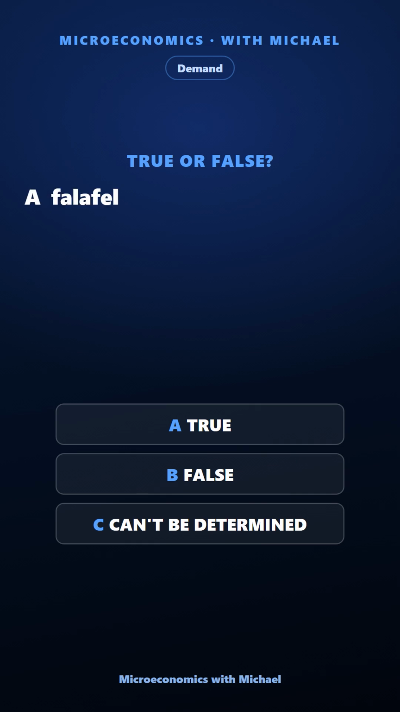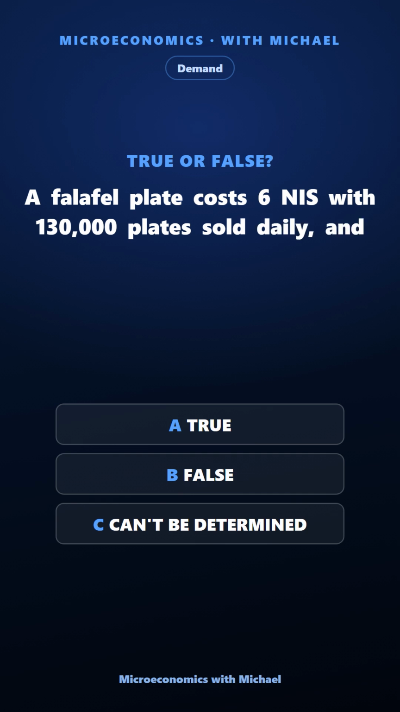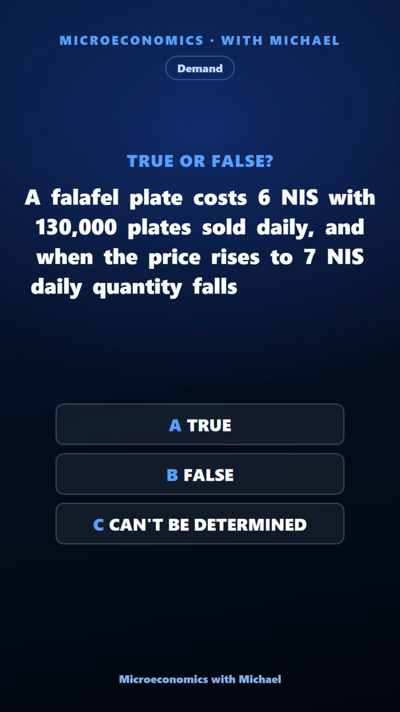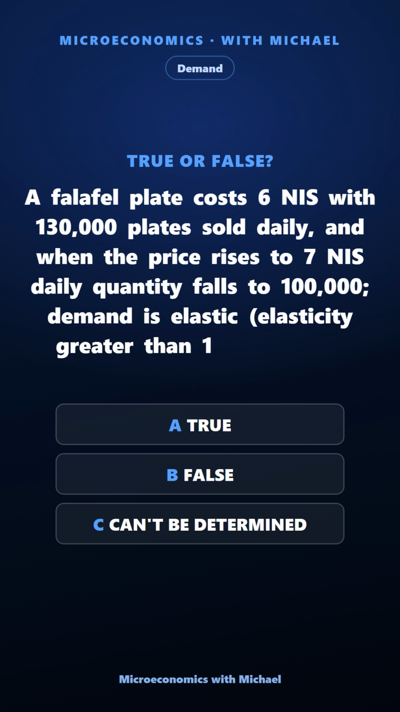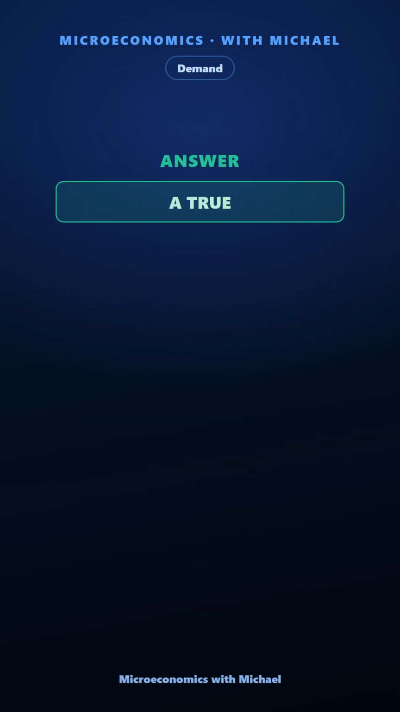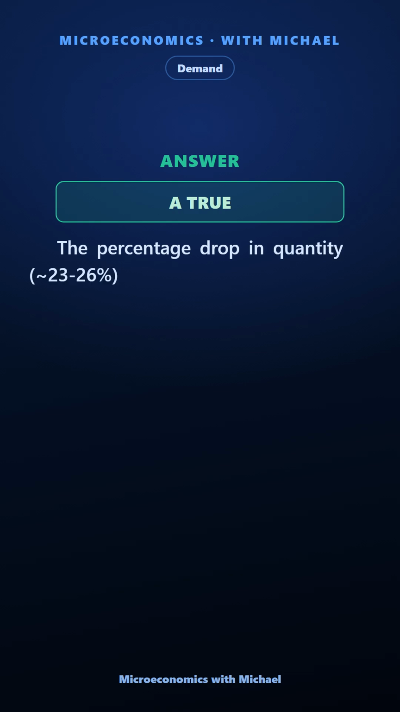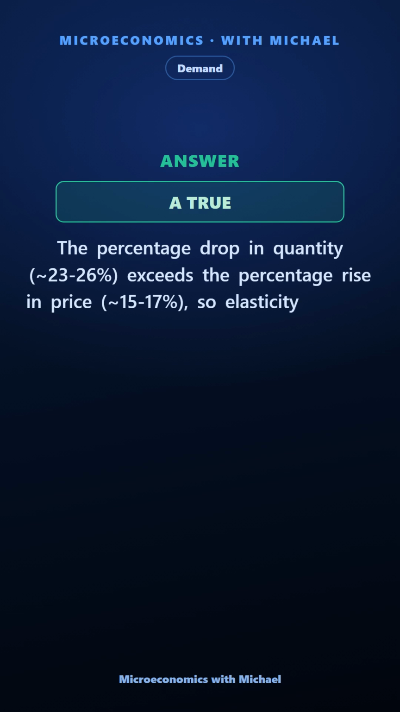A falafel plate costs 6 NIS with 130,000 plates sold daily, and when the price rises to 7 NIS daily quantity falls to 100,000, demand is elastic, elasticity greater than 1 in absolute value. True, false, or can't be determined. The answer is true. The percentage drop in quantity, 23-26%, exceeds the percentage rise in price, 15-17%, so elasticity exceeds 1 and demand is elastic.